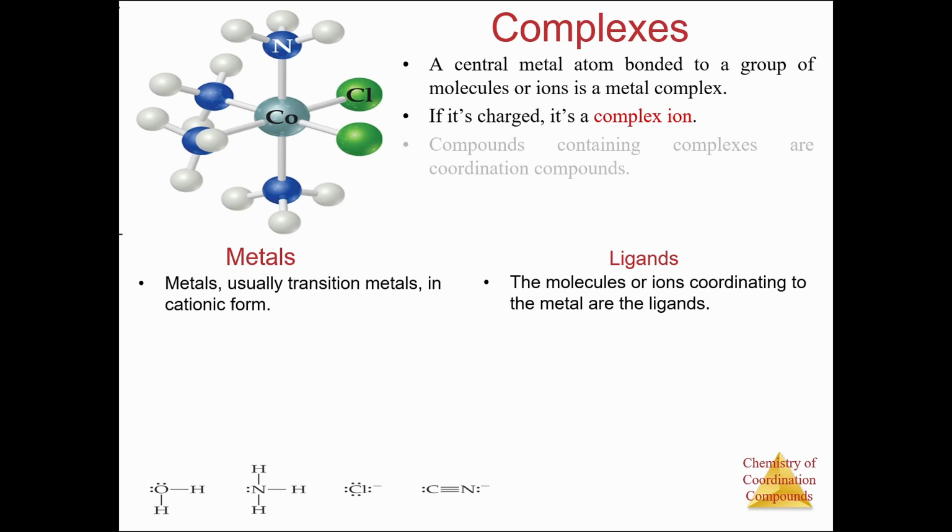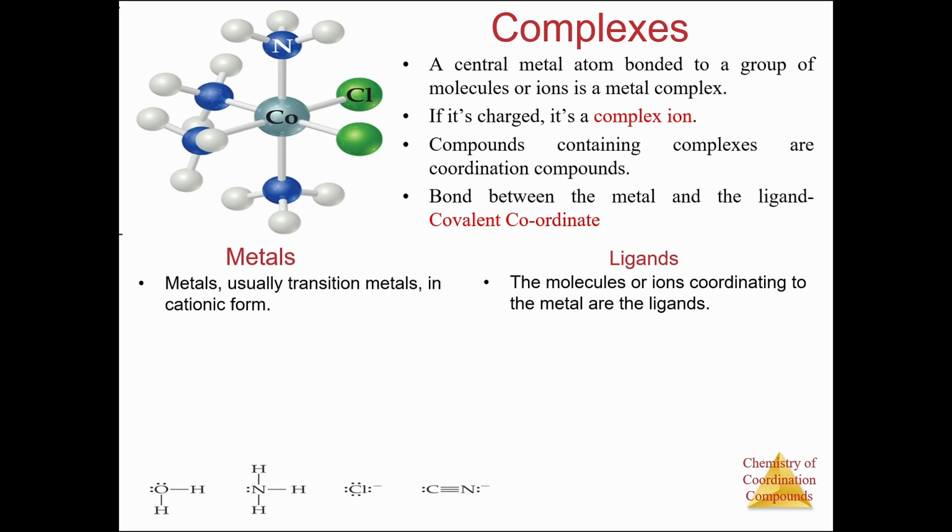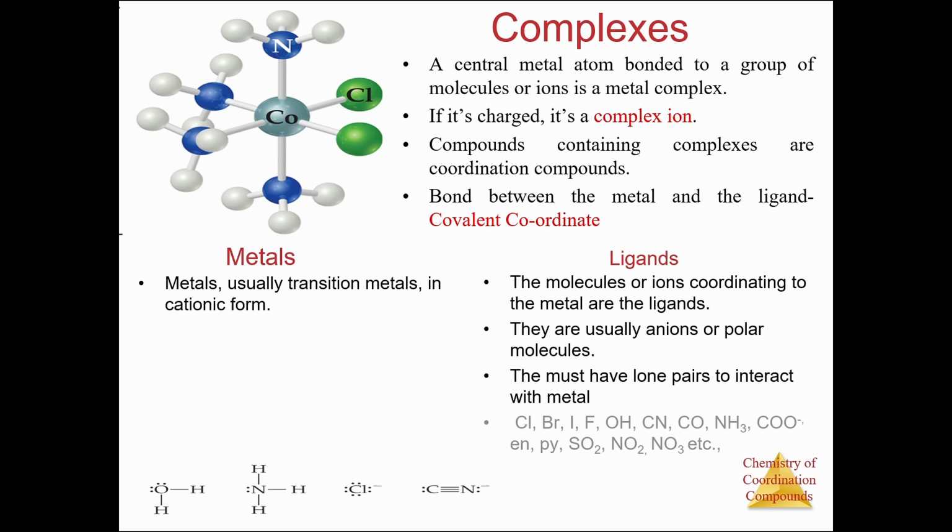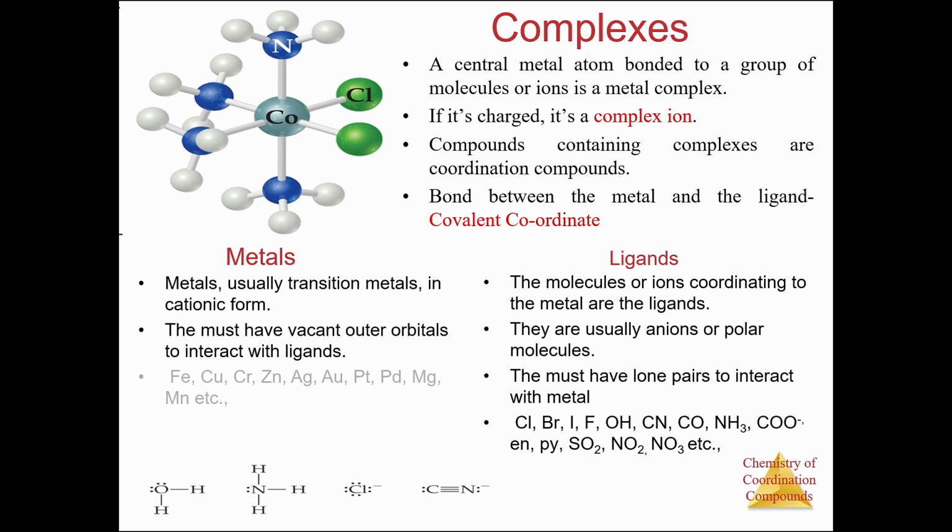Coordination complexes involve a metal and ligands. Metals are usually positively charged and capable of accepting electrons, and ligands are usually negative, though there are also positive ligands and negative ligands. Ligands are capable of donating electrons to form the bond between metals and ligands.